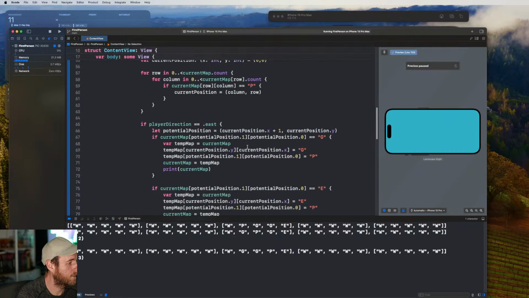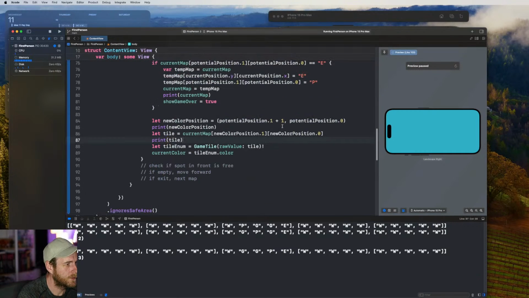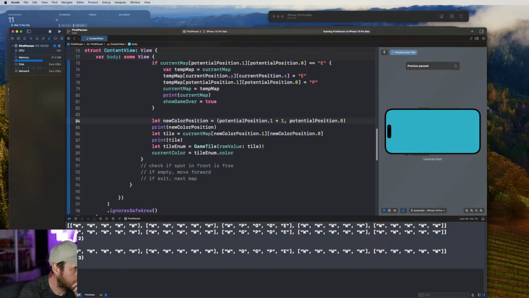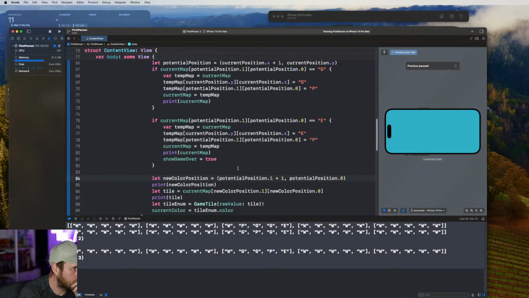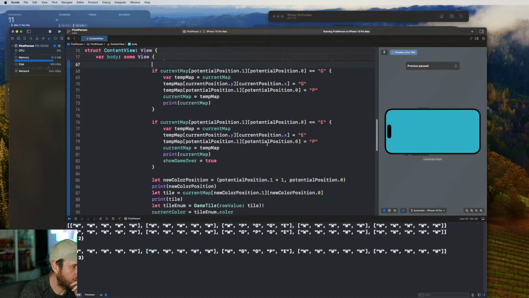We need to get 4, 2. We need 4, 2. So 3, 3. This is a kind of a weird one because got 3, 2, which is correct. Sorry, give me 1 second. We've already got the potential position.